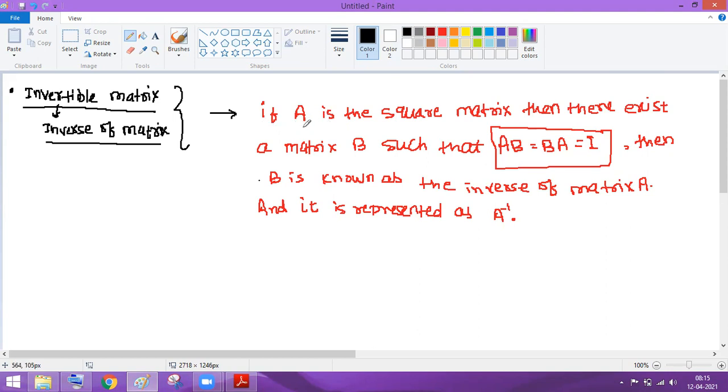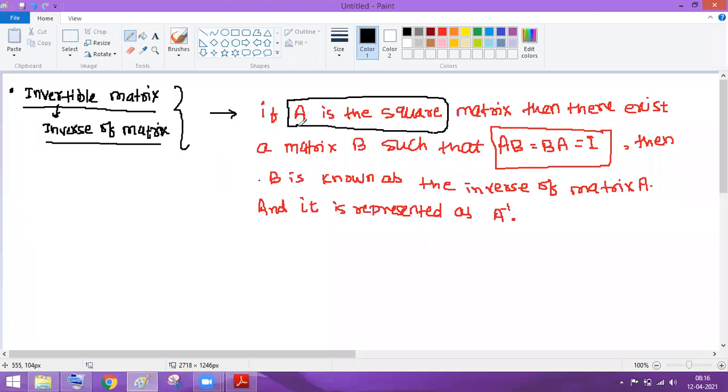So suppose you have A as a square matrix. This is a very important term that you have to talk about. You cannot find the inverse of any matrix. Means you cannot find the inverse of a rectangular matrix. Rectangular matrix means where the number of rows and the number of columns are different. So if you have a square matrix, then there exists a matrix B. It is not compulsory that every time you will get the matrix B. Means for every square matrix there is no such B. There are some conditions. We'll talk about that part later.